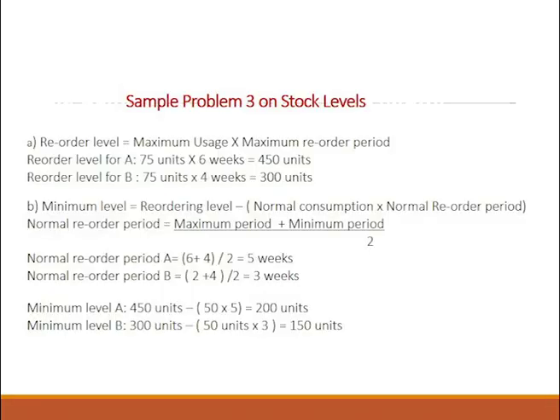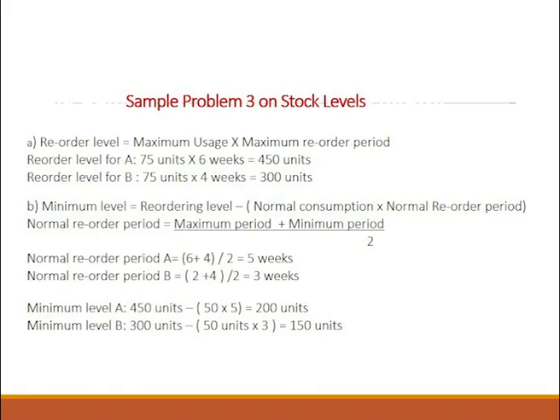Reorder level is nothing but maximum usage into maximum reorder period. So, for component A, maximum usage was 75 units and maximum reorder period was 6 weeks. So, 75 into 6 gives 450 units. And for B, maximum usage was 75 units, but the number of weeks was 4 weeks. So, 75 into 4 gives you 300 units.